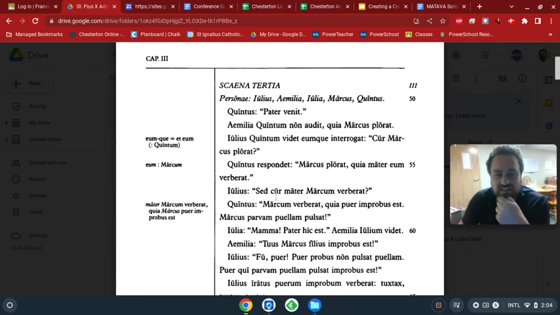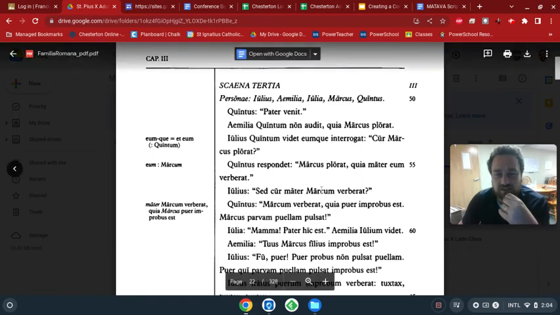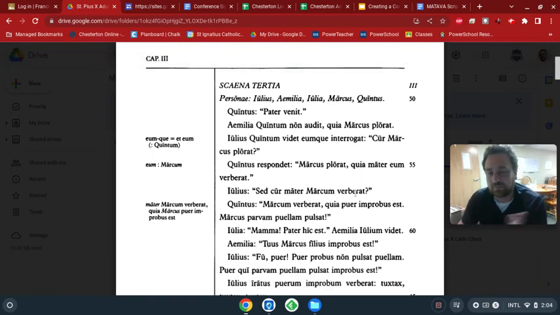Iulius, sed cur mater Marcum verberat? So it's asking, why did mom beat him? Quintus, Marcum verberat, so she beats Marcus. So Quintus isn't saying Marcus beats, because he's not doing any beating, right? He's being beat. So that's why he's in the accusative. Marcum verberat, quia puer improbus est.